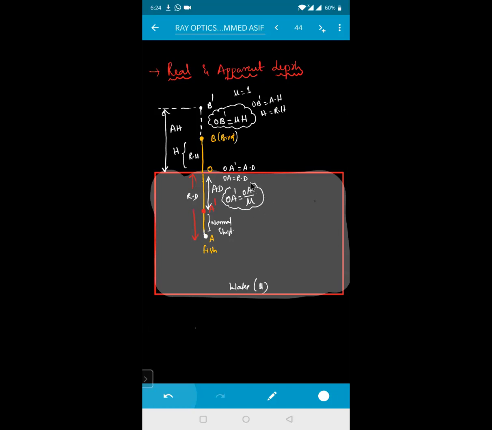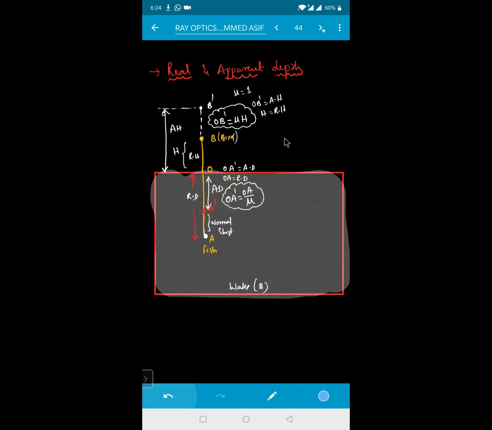Is it clear? In this one diagram only, I have completely written this, beta. So when the bird is seeing the fish, it appears to be near. For the fish, the bird appears to be far. So if he's asking both the conditions, how do you write the apparent depths? Apparent height will be equal to mu into H, and apparent depth will be equal to your real depth divided by your mu. Is it clear?